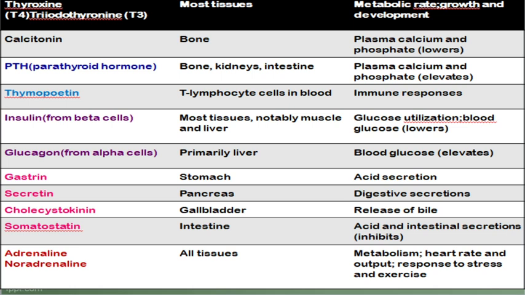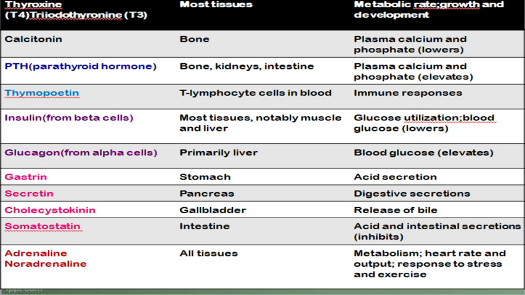Okay, so the next hormone is secretin, which acts on the pancreas, and this secretin inhibits the activity of gastrin. The main function of secretin is that it stimulates bicarbonate ion secretion, and also stimulates the secretion of some pancreatic fluids. Okay, so the bicarbonate ion secreted by secretin neutralizes the pH of the gastric acid secreted by gastrin.